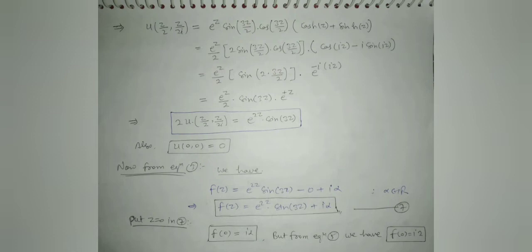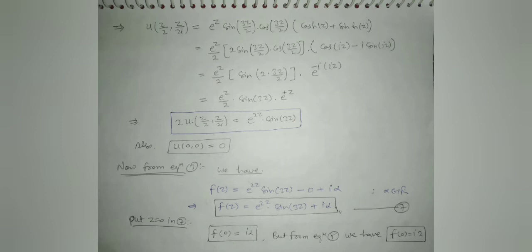Now u of z by 2 comma z by 2i is equal to e to the power z sin 3z by 2 into cos 3z by 2 into cos hyperbolic z plus sin hyperbolic z. Now solve this and we get 2 into u of z by 2 comma z by 2i equal to e to the power 2z into sin 3z. Also u of 0 0 equal to 0.